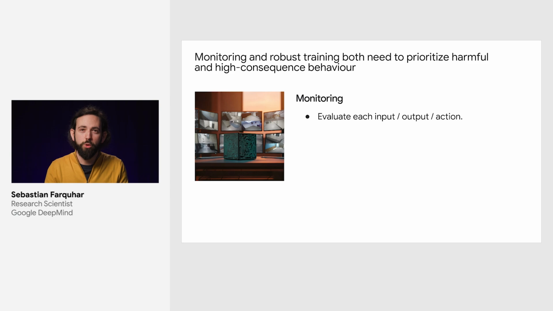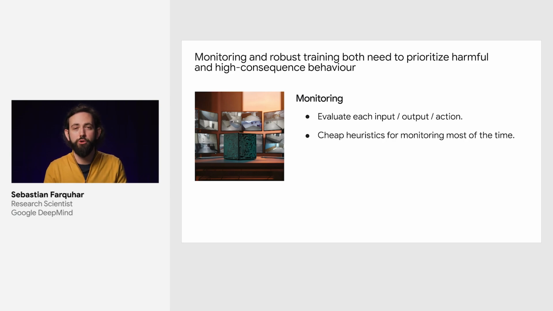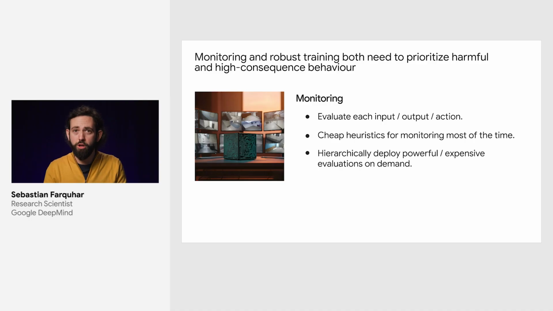And what we're going to need to make this work is a lot of cheap heuristics for monitoring most of the time, because most events don't matter. They're not concerning, they're not important. But then hierarchically, when it's needed, we can deploy the more expensive or the more powerful evaluations on demand. Most of the time we don't use them, we're just using really cheap scans to check the outputs of our model. We save it for the important cases.